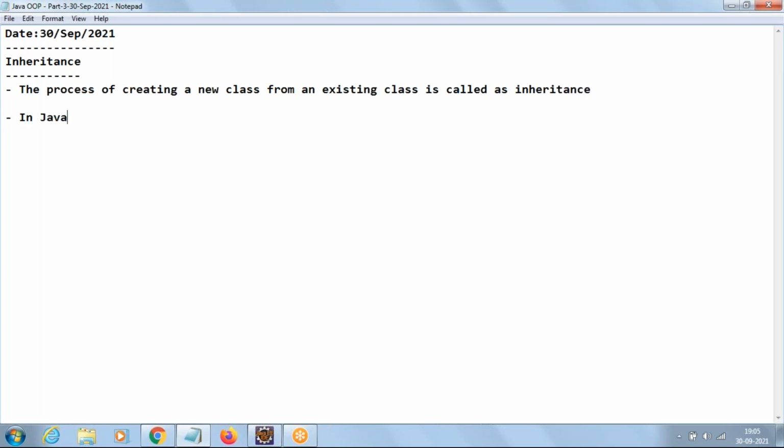In Java, the extends keyword is used to create a new class from an existing class.